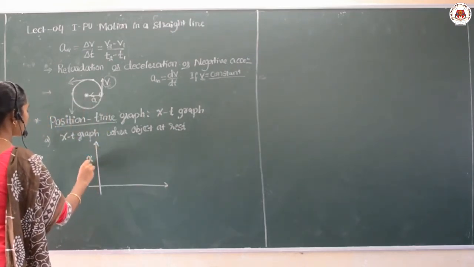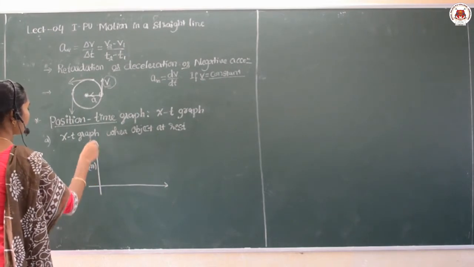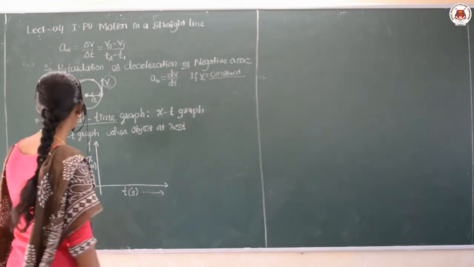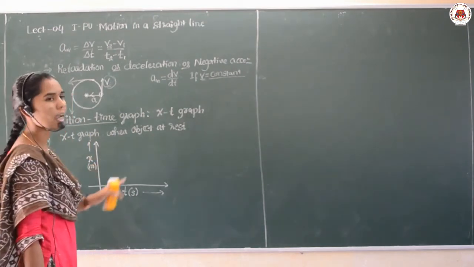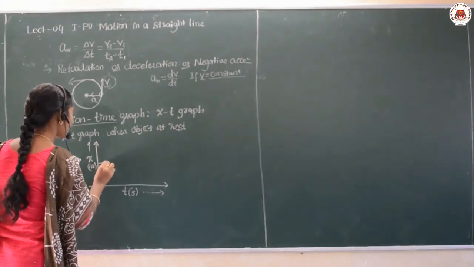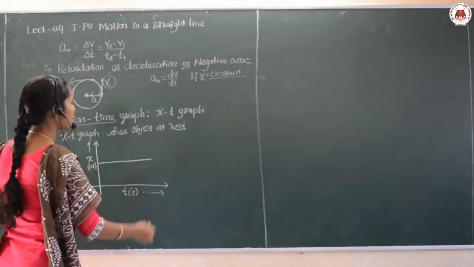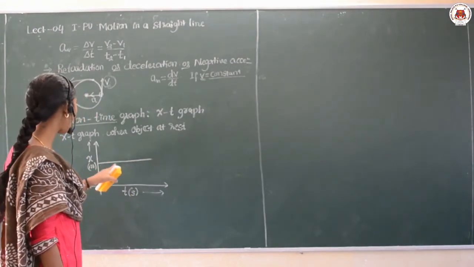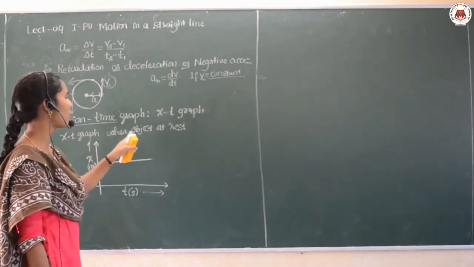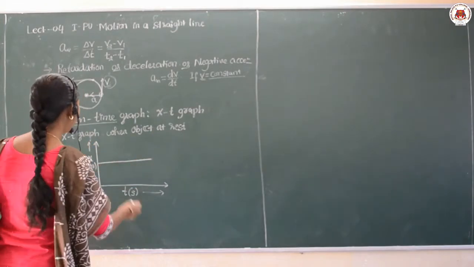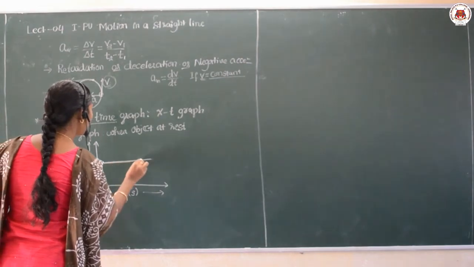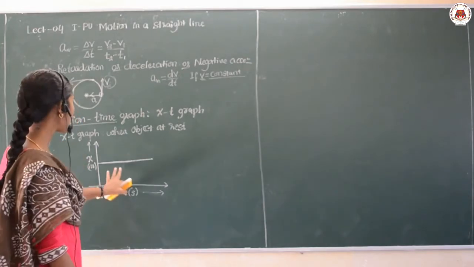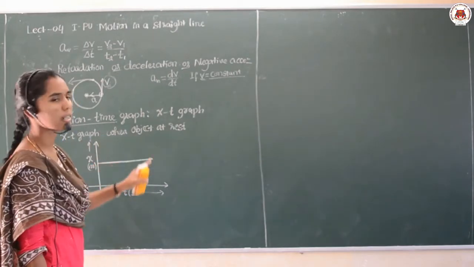Here x is in meters, and here is the time, in seconds. The xt graph when the object is at rest comes as a straight line which is parallel to the time axis. This is the graph of the object when it is at rest.